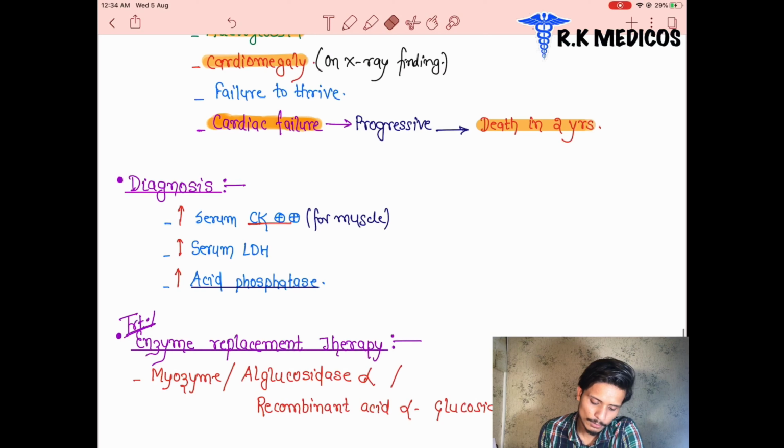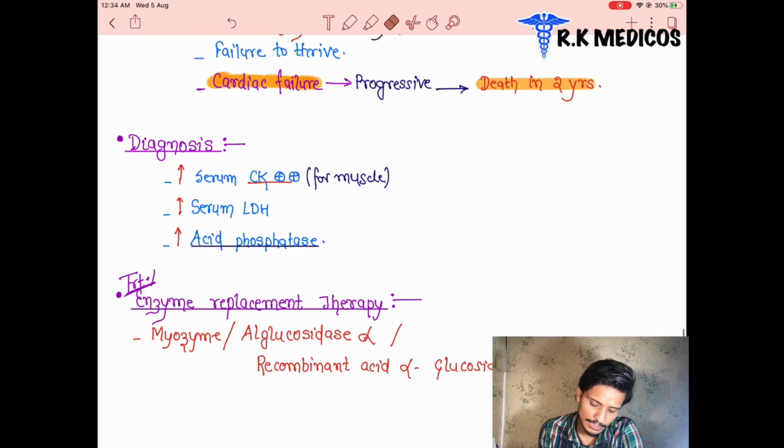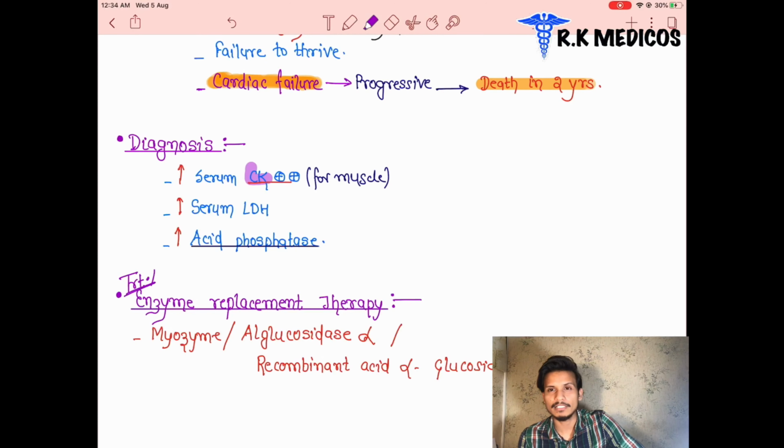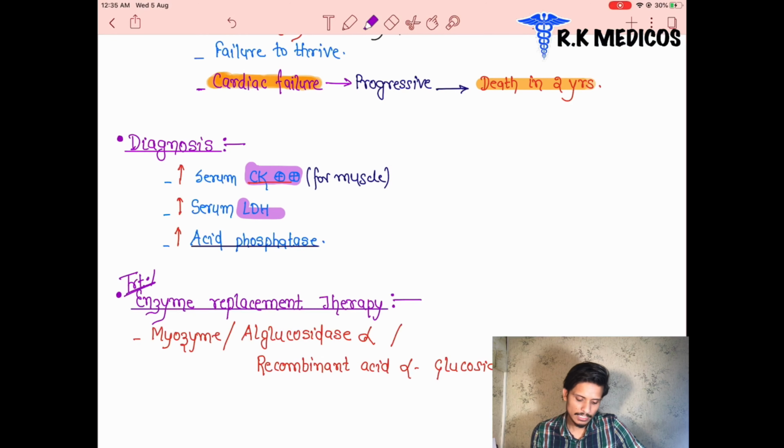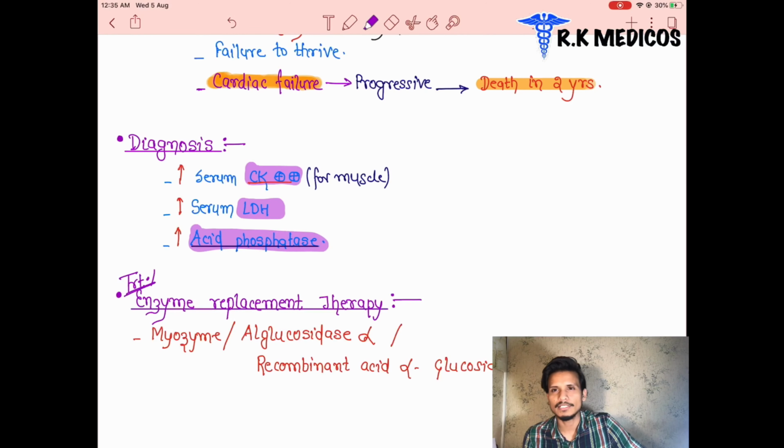What is the diagnosis of Pompe's disease? We can see the CK enzyme, that is creatine kinase, will be increased in the muscle and serum. Serum CK is creatine kinase basically. The LDH, lactate dehydrogenase, also increases in the serum, and the acid phosphatase. So we can find all three enzymes in the serum, and their values will be elevated. When all three enzymes are elevated together, it means the patient suffers from Pompe's disease.